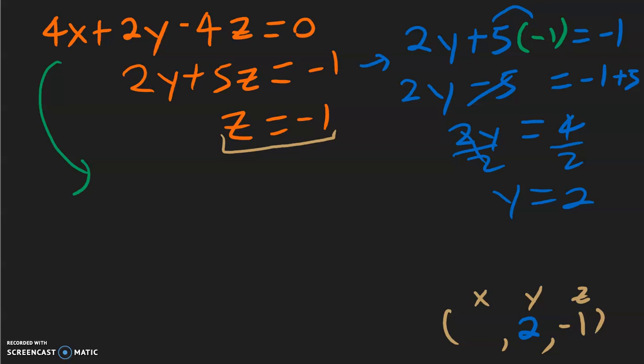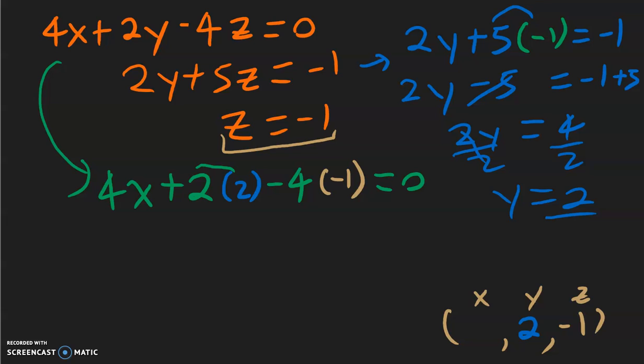So I'm going to use this equation. I'm going to copy it down for x. I don't know what x is, so I will just write an x plus 2y. We do know what y is. Y is 2, so 2 times 2. Keep copying. Minus 4z. We also know what z is, which is -1, equal to 0.